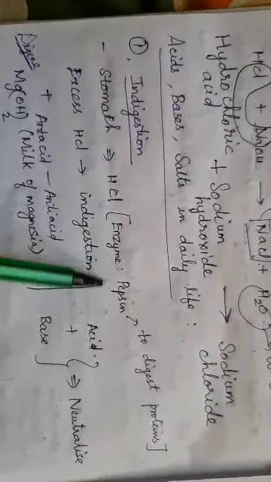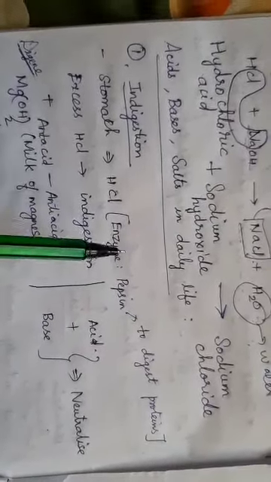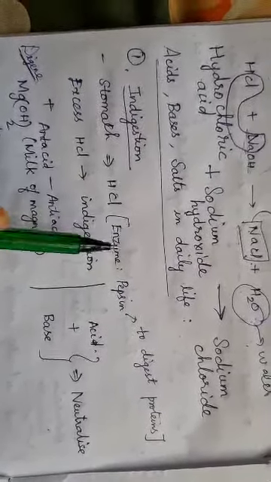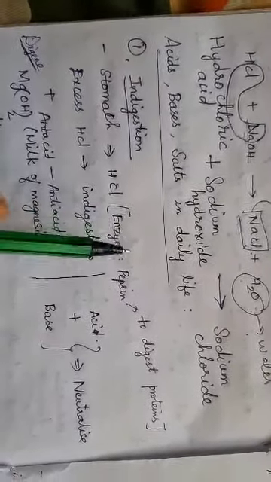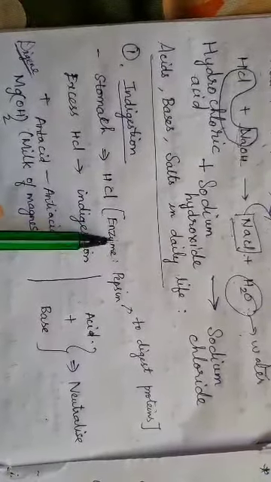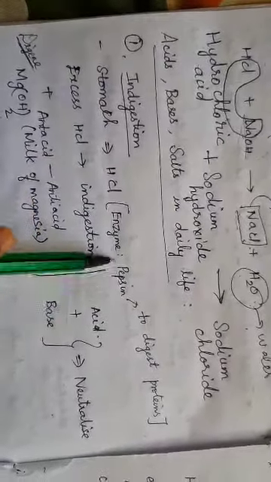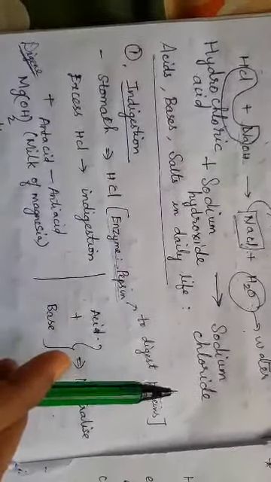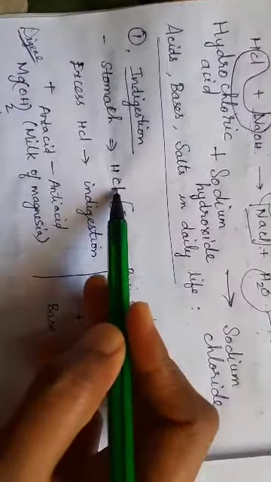Okay, it has the enzyme pepsin. If you want to know what is meant by an enzyme, you will be learning it in your upcoming biology chapters. Please wait for that. Until then, think of it like a pigment. I hope you know what a pigment is, right? We give the name enzyme. This hydrochloric acid has the enzyme pepsin present in it, which helps to digest the proteins from the food we eat.